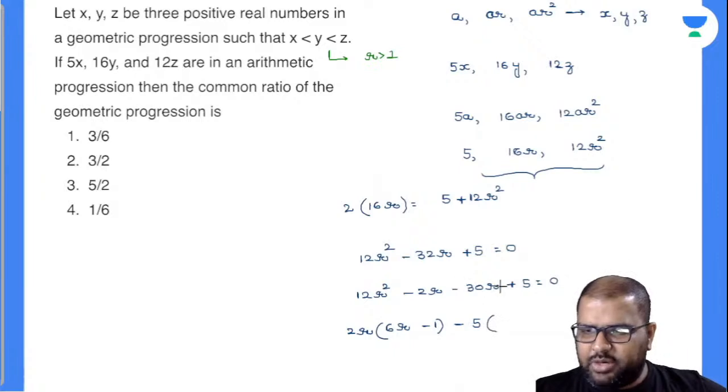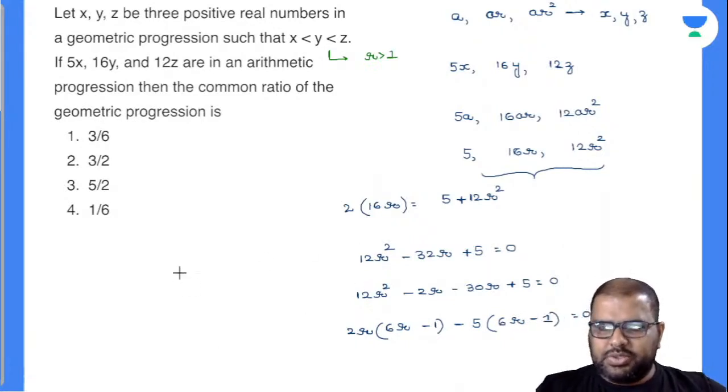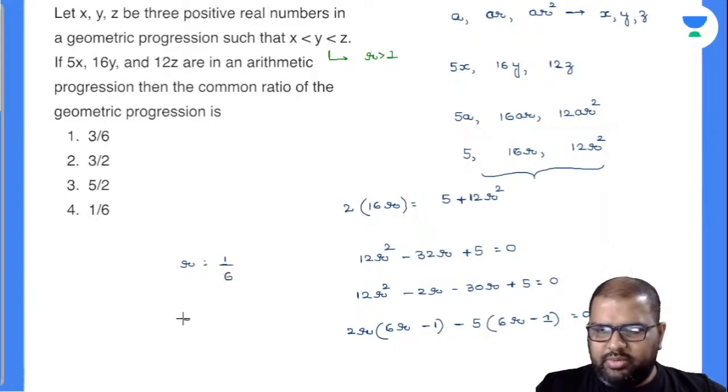If I take 5 as common, so this will be 6r minus 1. Minus 5 into minus 1 will be plus 5 equal to 0. So one root will be how much? r is equal to 1 by 6. And the other root will be r is equal to 5 by 2.